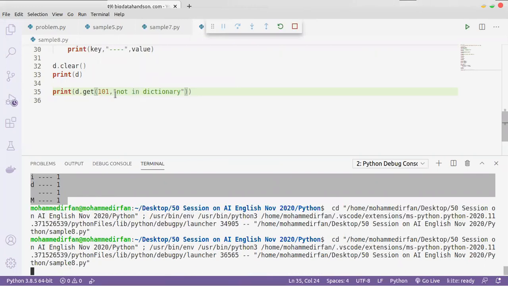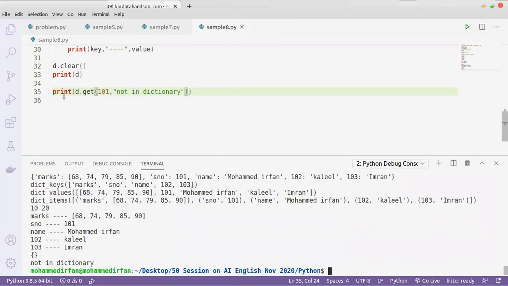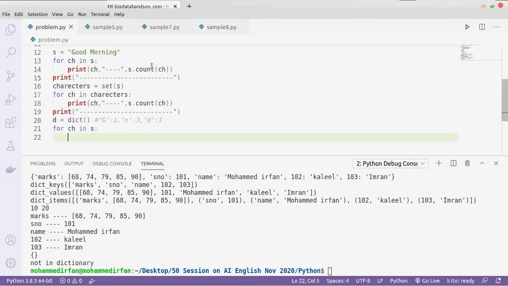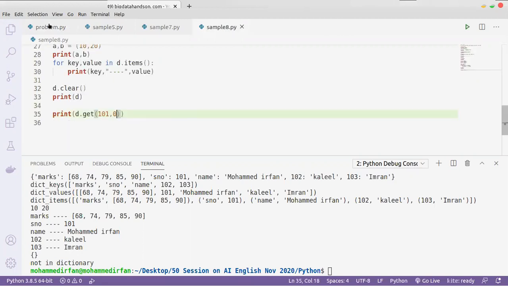So 101 is available. Okay, actually it is cleared. That's why the message is showing here, because we are clearing the dictionary. Now that is an empty dictionary. In the empty dictionary, do we have the key 101? No, we don't have. Then it will give you this message or whatever value, like 0 or 1. You can change the values. So using that function only we are going to do it here.